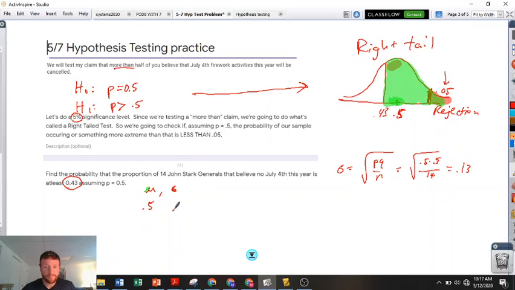So this is going to be bigger than our normal standard deviations we usually get. Square root of 0.5 times 0.5 divided by 14 is 0.13. So if we're trying to find probability, we're going to do normal CDF of 0.43 to infinity and beyond. The mean is 0.5, and the standard deviation is 0.13.